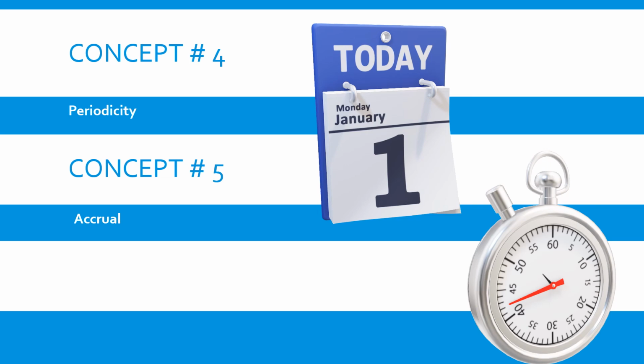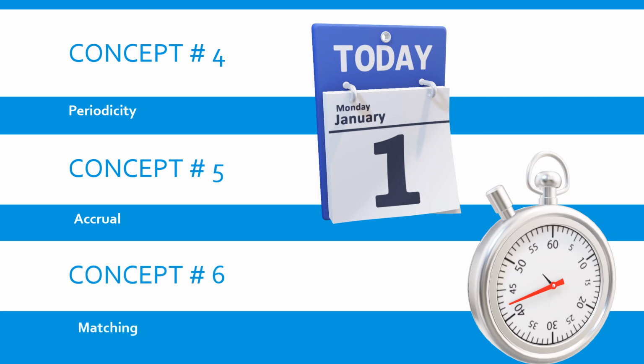That's why we need to defer that expense for the future period, and recognize only the amount of prepaid services for this month. So that's what the accrual concept says.